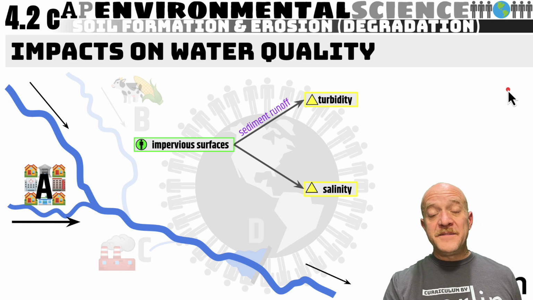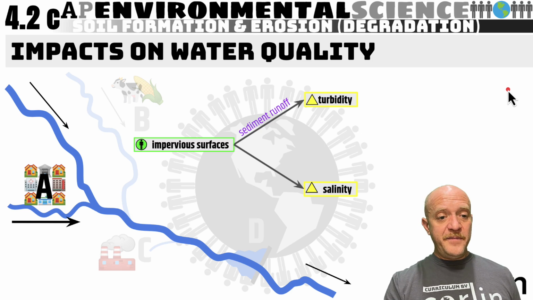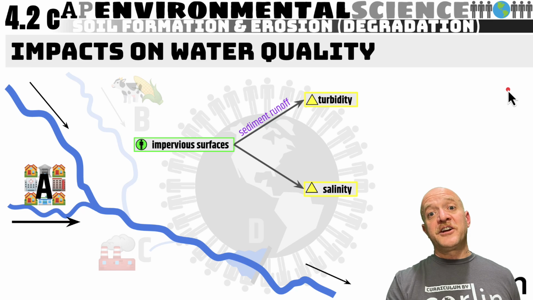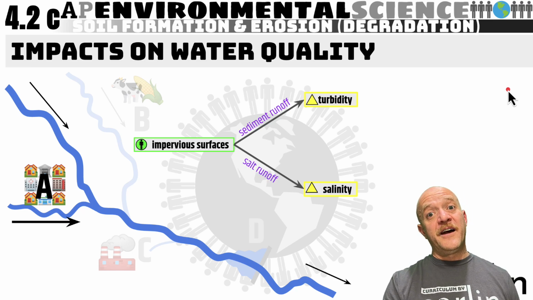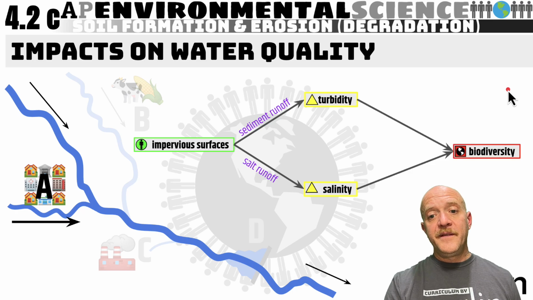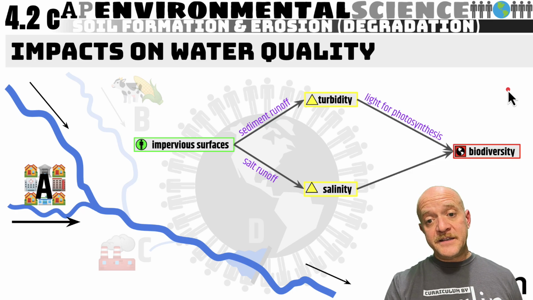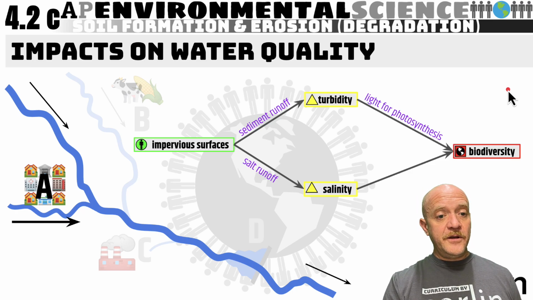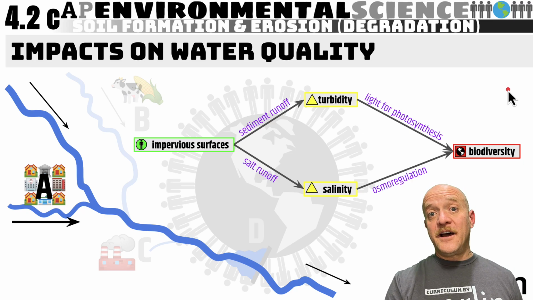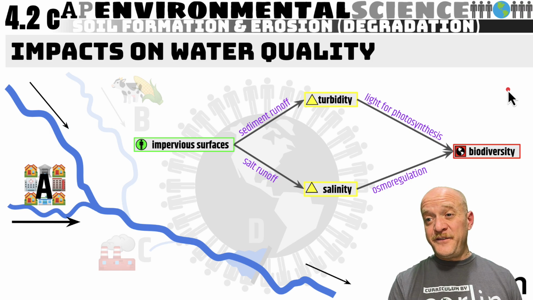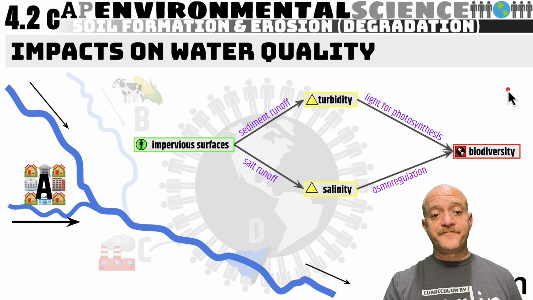Turbidity can come from sediment runoff. There could be dirt, soil, junk particles, construction waste. Salinity can come from, in the winter, salt running off into the body of water. That can lead to biodiversity loss. The turbidity will not allow light for photosynthesis. The salinity will mess up a plant's osmoregulation. It will impact osmosis and diffusion within the plant.